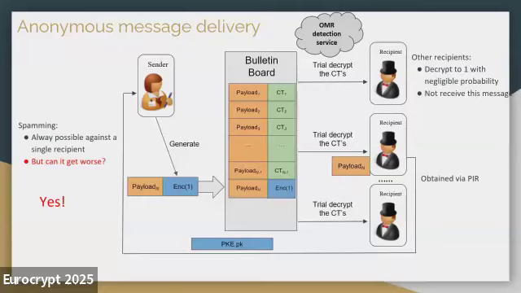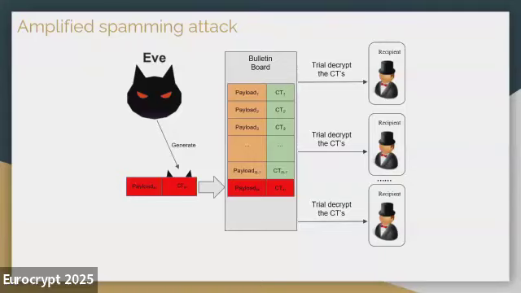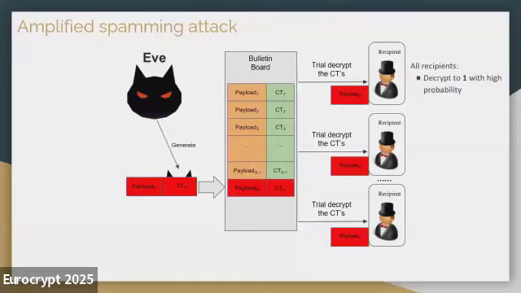However, things can go even worse. The adversary can generate a single ciphertext trying to spam a whole bunch of recipients, which means that those recipients will decrypt the corresponding ciphertext to 1 with high probability, and they will all retrieve and thus process the garbage payload, which is actually meaningless to them.